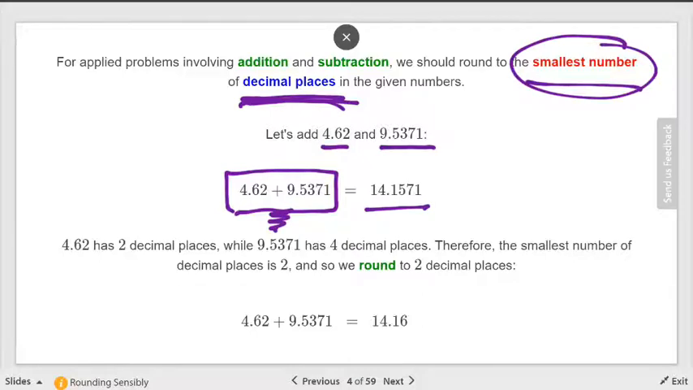If it was just a pure math problem like this, would you keep all those decimals? Yep. But if this was an applied problem, then you would be able to round it. Or if they said you could round it. You have to have permission to do that. Then you just find the one with the smallest number of decimals, which is the 4.62. How many decimal places does it have? 2. So how many decimal places should your answer have? 2.